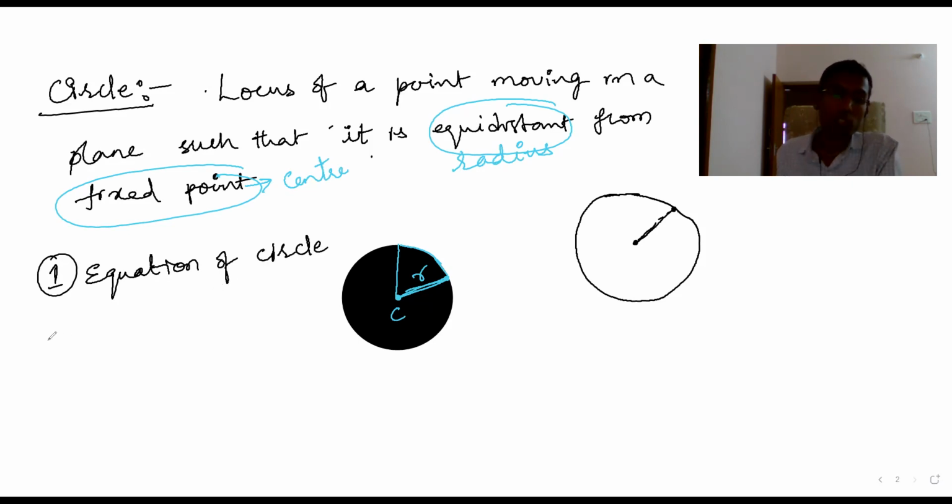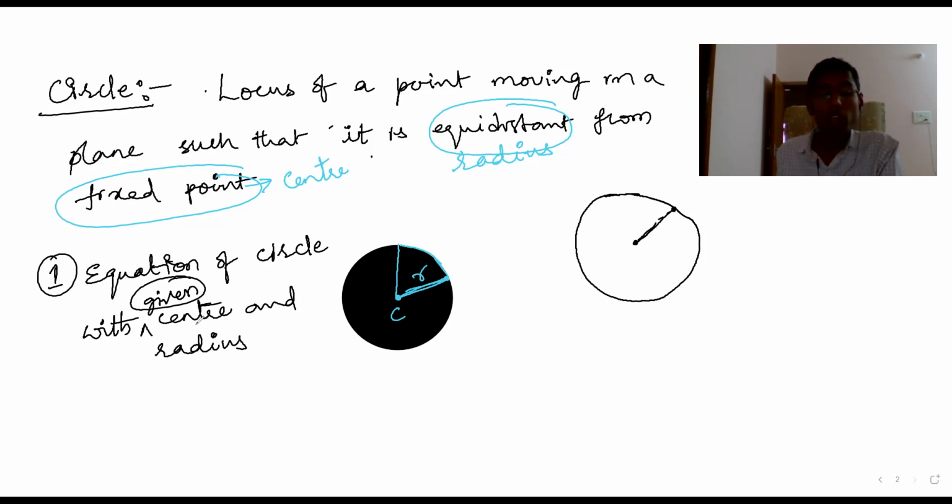One thing is equation of circle. But to have equation of circle, with what? With center and radius. With given center and radius. They will give you center and radius, and you need to find out the equation of the circle. That is one. Another thing is they give you the equation of circle, and you need to find out center and radius. That's it. We don't have much in this circle. So now we are going to find the equation of the circle.